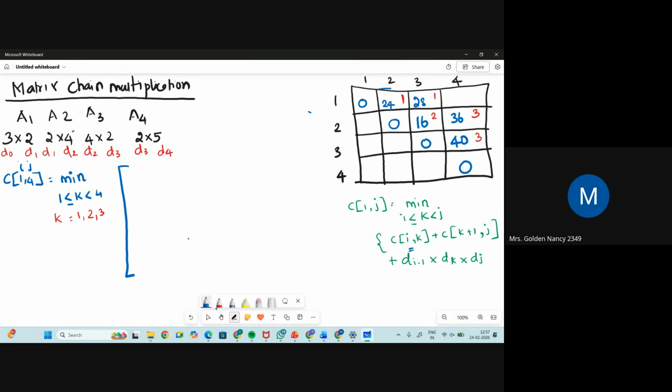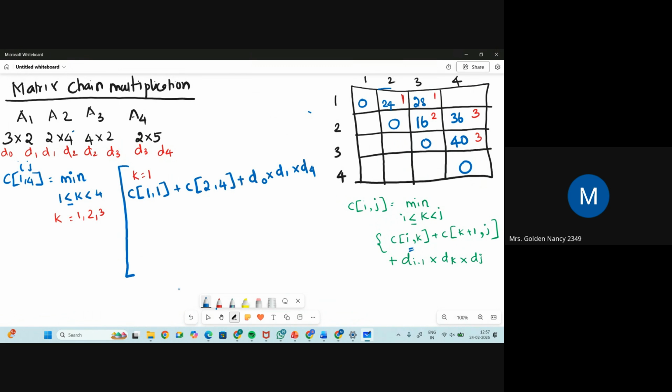Same thing. When k is equal to 1, you just substitute in the formula. C of i, which is 1, comma k, which is 1, plus C of k plus 1, which is 2, comma 4, plus d of i minus 1, which is d0, into d of 1 into d of 4.